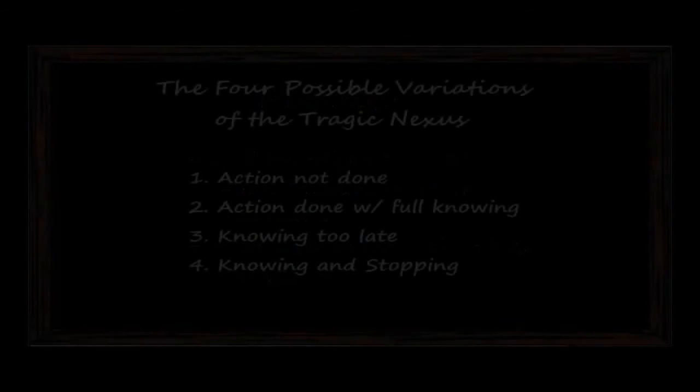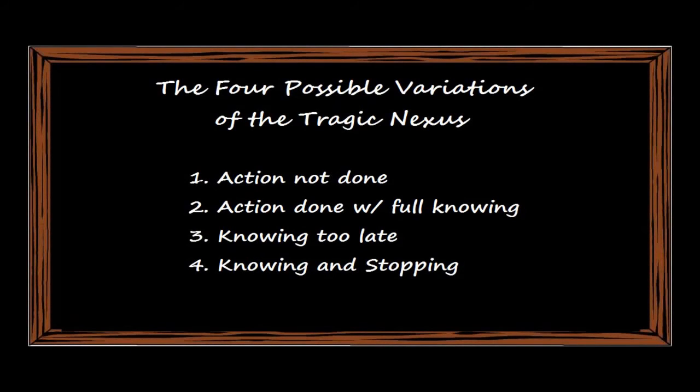Now there are 4 ways that a tragedy can follow, and here I have them listed in order from weakest to best. The worst tragedy is when the main character refrains from the tragic action knowingly. That's not a tragedy at all. The second worst is when the main character knows what he is doing and does it anyway. That's just unnecessary. The second best way is when the action is done, then afterwards the character realizes the consequences, once it's too late. Now that's the way to elicit pity.